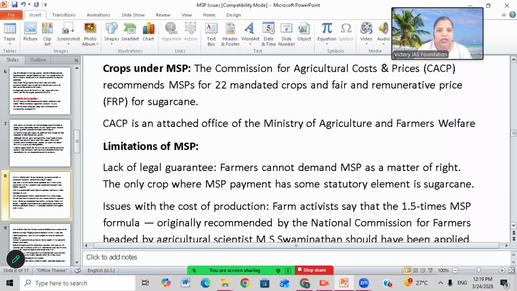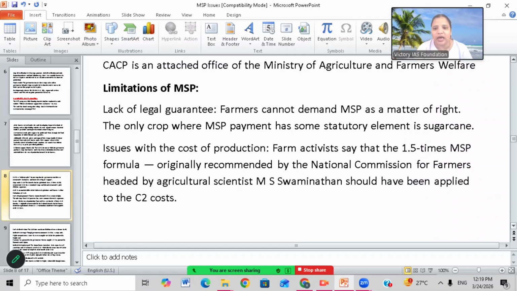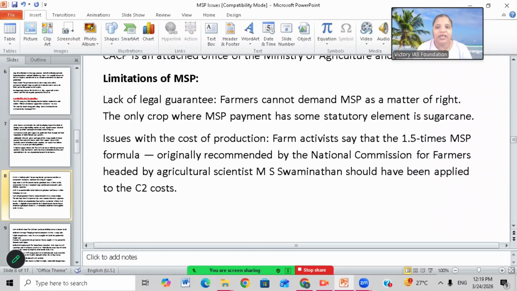So who decides the MSP? Under the government, the Commission for Agricultural Costs and Prices, CACP. This is the commission that decides the minimum support price for crops under the government. 22 mandatory crops are covered under MSP.